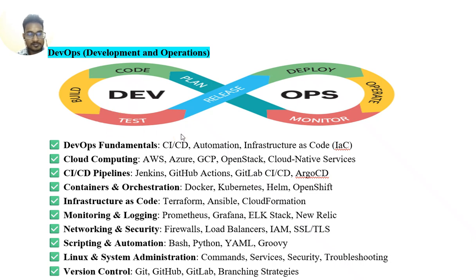DevOps fundamentals tools are CI/CD, continuous integration and continuous deployment, automation, and infrastructure as code, IaC. Cloud computing tools are AWS, Amazon Web Services, Azure, GCP, Google Cloud Platform, OpenStack, and cloud native services.